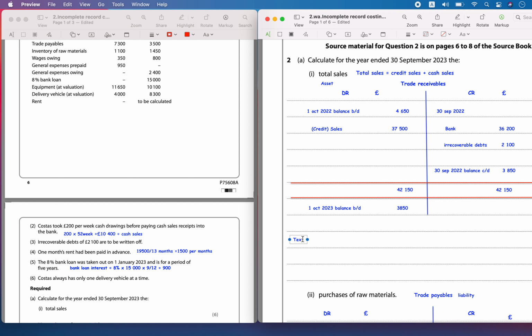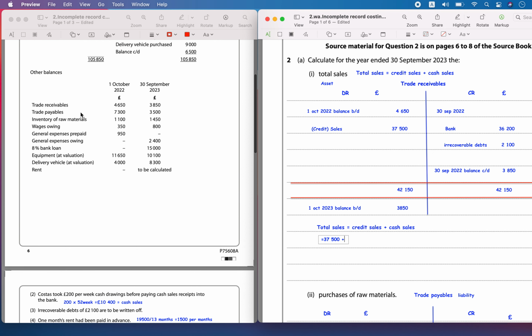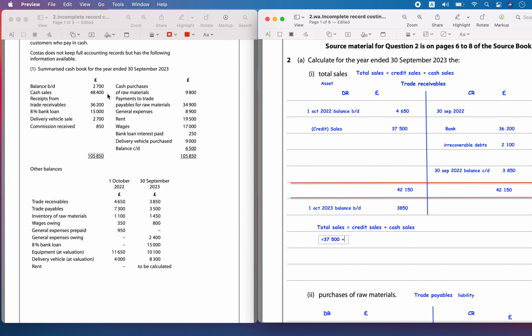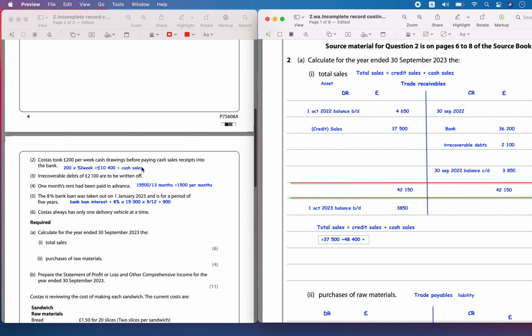The total sales is going to be equal to the cash sales plus the credit sales, right? So we know that the credit sales is around 37,500 plus cash sales, some of it reflecting here, 48,400, plus there was an adjustment where he had taken drawings.